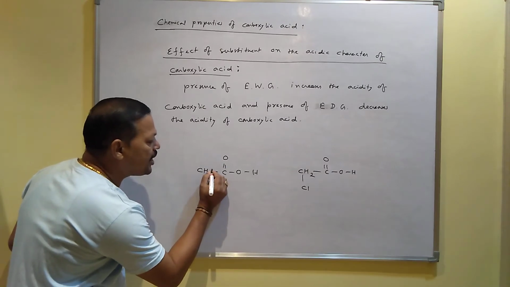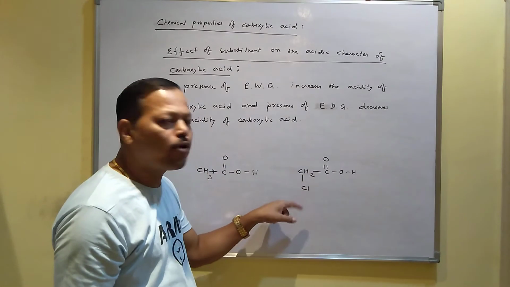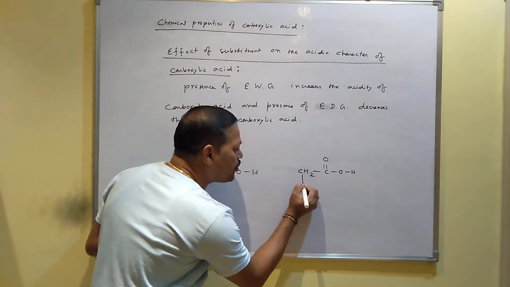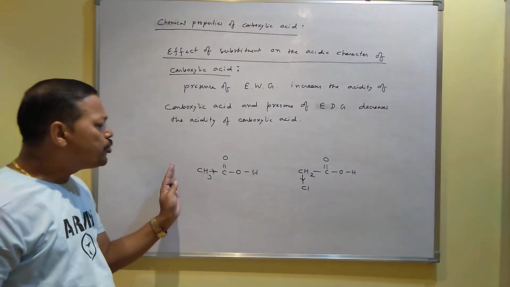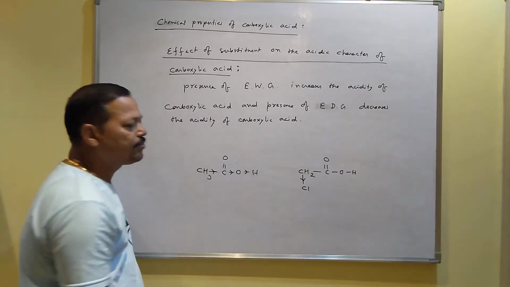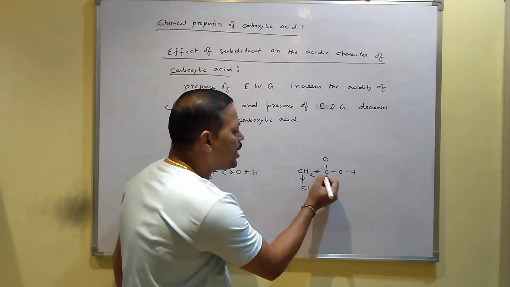So methyl is an electron donating group. Here one chlorine is joined with the carboxylic acid. As you know, chlorine is a withdrawing group, so it will withdraw electrons like this. So due to the presence of the donating group, electrons will come towards this side. And due to the presence of the withdrawing group, electrons will come towards this side.